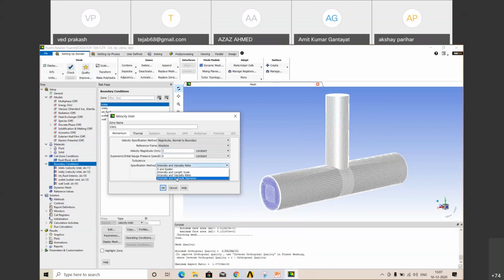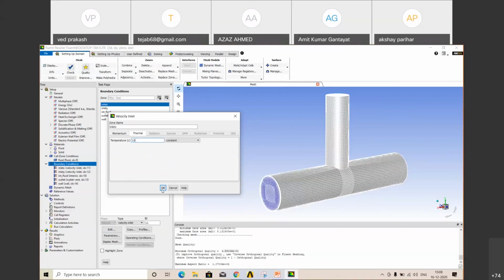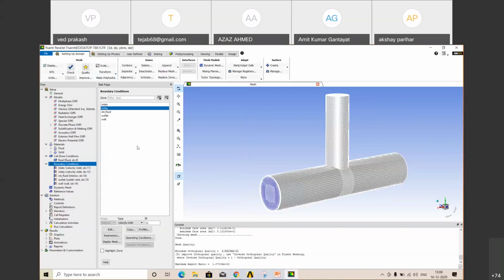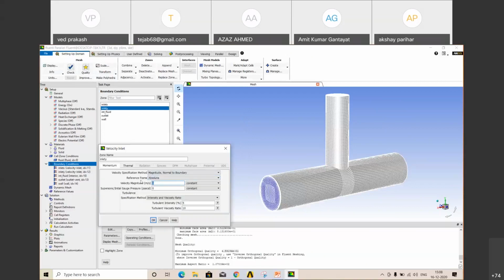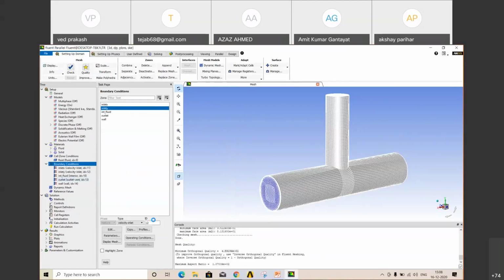Okay. Intensity and hydraulic diameter will be the same as the diameter, which is 0.15 in meter only. Okay, 150 mm. So here we are taking in meter, 0.15. Temperature was 10 degrees Celsius because cool water. For inlet Y, your velocity magnitude is set. Hydraulic diameter is 0.1, which is 100 mm. Turbulence intensity I have taken same for the three cases. And temperature is 90 degrees Celsius, which is hot water.